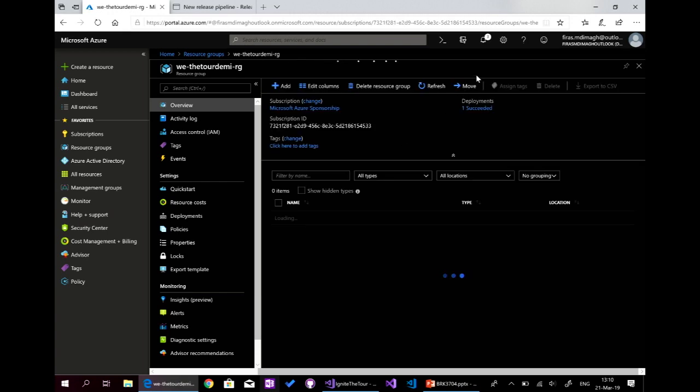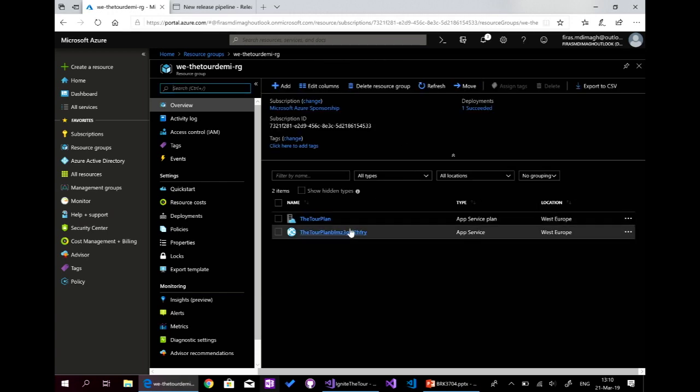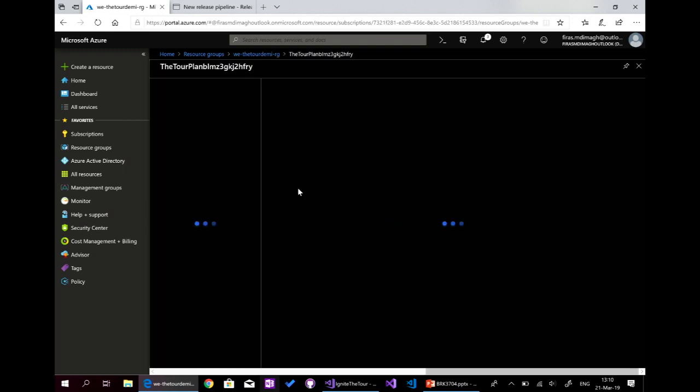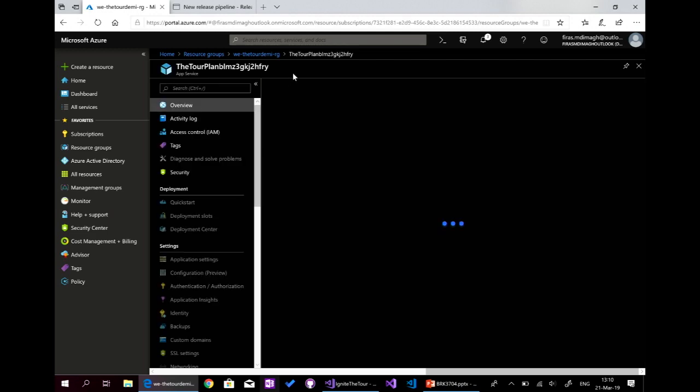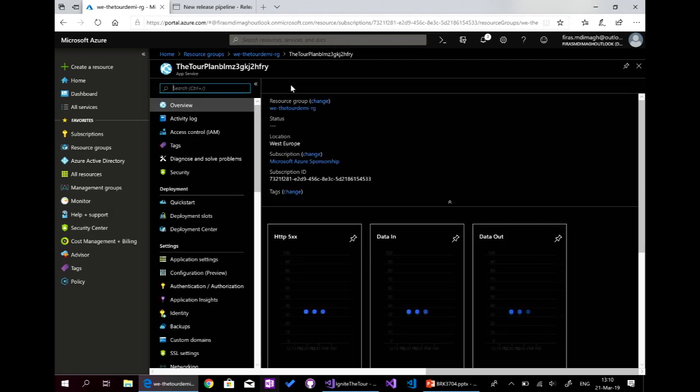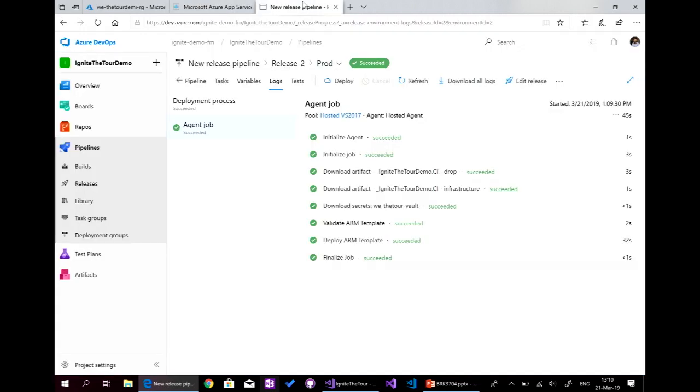And here, we can see that we created the two resources which are the plan and the web app. And the web app here, we don't have anything here. So here, it's a basic web app in Azure with the famous blue page.